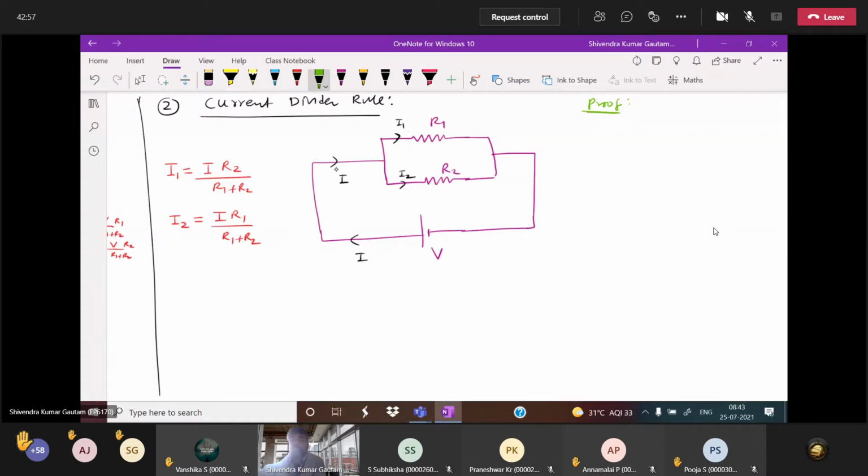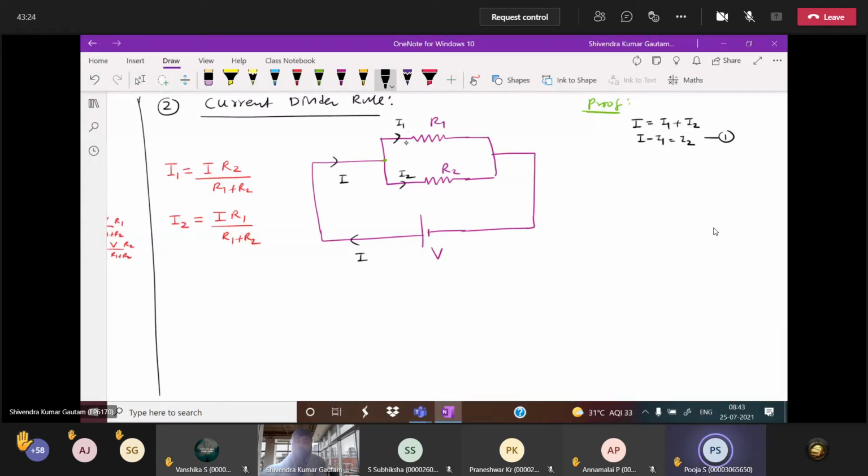Proof. First of all, tell me, the current I is going here, dividing into I1 and I2. Can we apply the junction rule at this point? What junction rule can I write? Yes, sir. I equal to I1 plus I2. Incoming current equals the sum of outgoing currents. So I can write I minus I1 is equal to I2. Equation number 1.